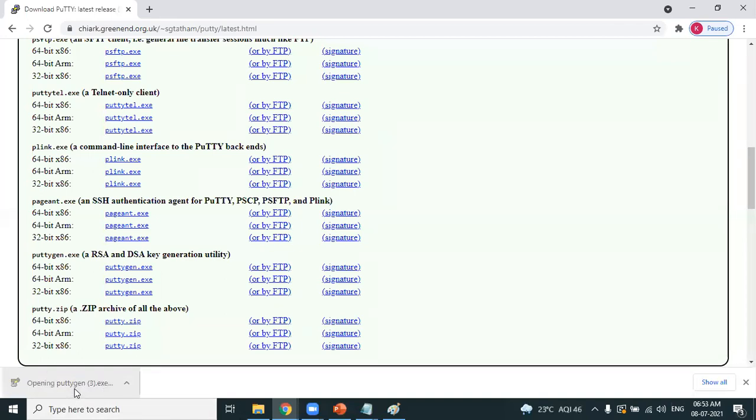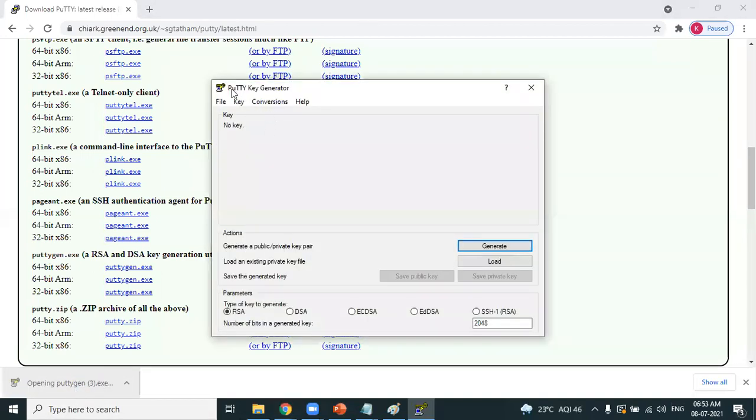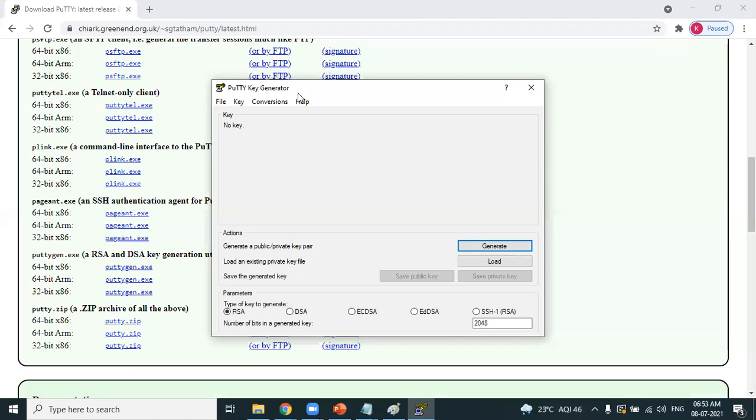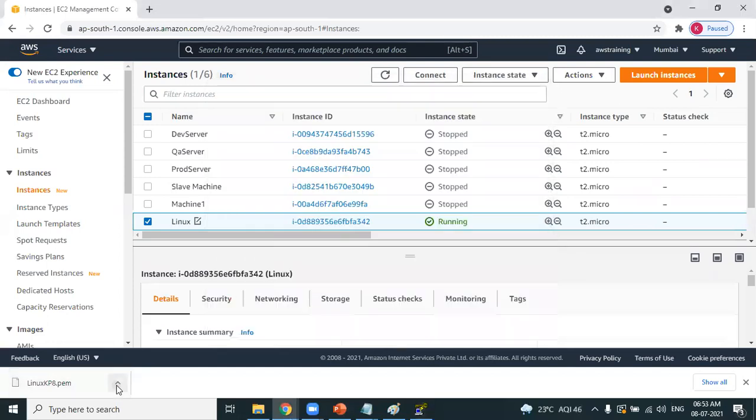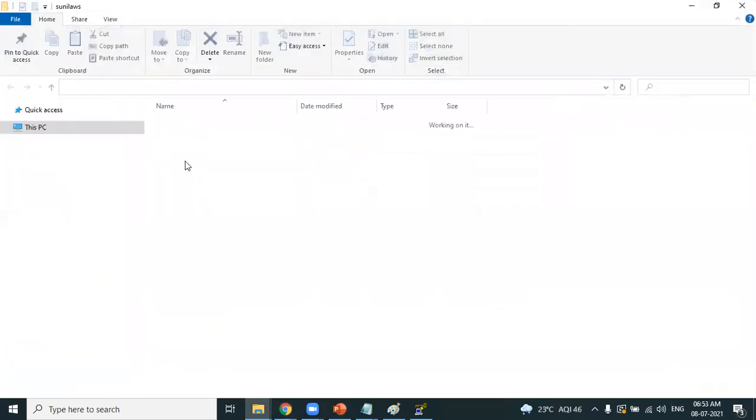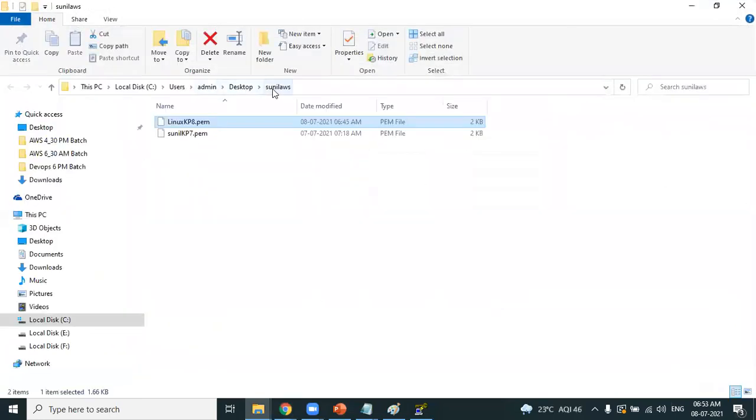It's a small application. So open PuttyGen, the Putty key generator. PuttyGen stands for Putty key generator. What will it do? It will generate the PPK file. I hope I'm very clear. So I have PuttyGen open. Now what do I need to do? I need to upload the PEM file. Where is the PEM file available? Please look at this. My PEM file is available on my desktop, in the Sunil AWS folder, and this is the PEM file, the Linux kp8.pem file.